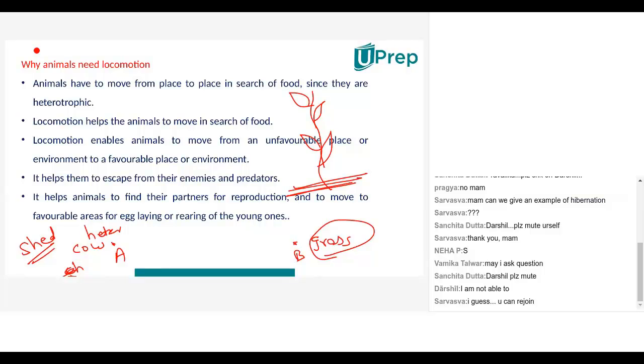Okay, so basically plants do not need locomotion because staying at the same place, they can make their own food. They get water directly, they get sunlight standing in one place. They have chlorophyll in them, so they can make their own food, so they don't need locomotion.